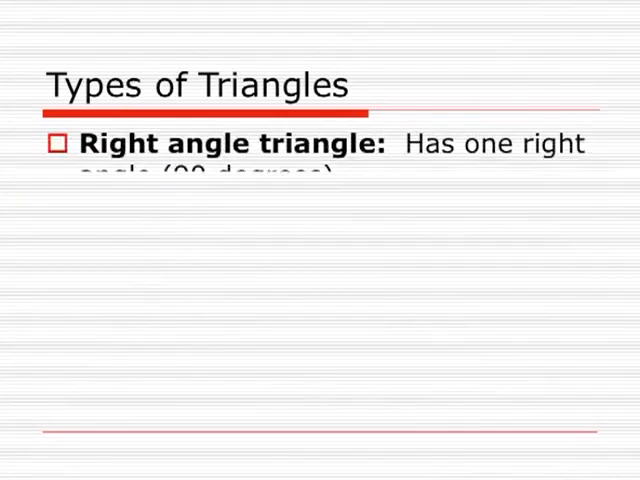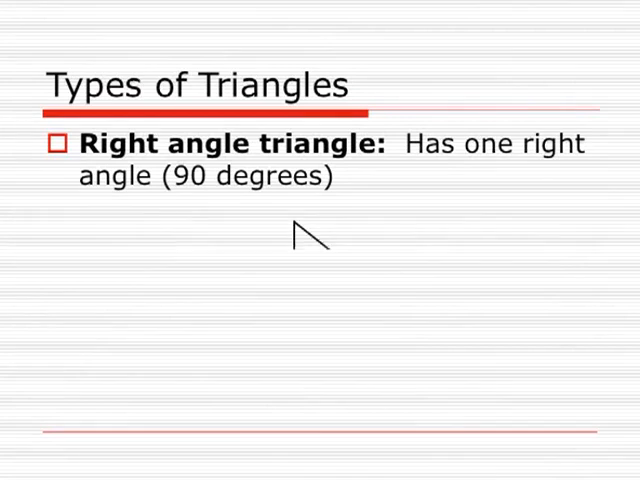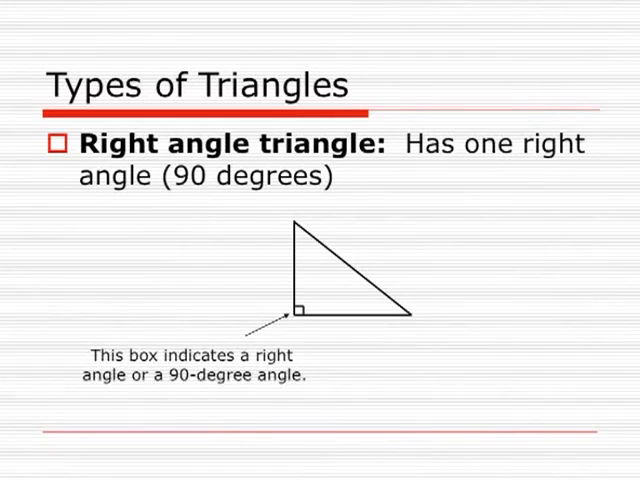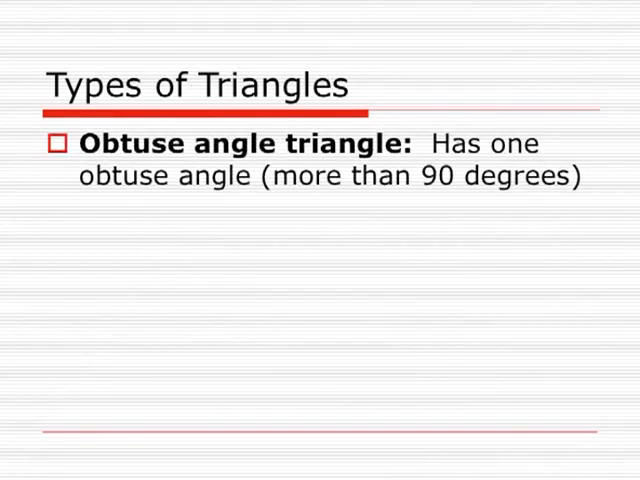The next type of triangle in this sequence is the right triangle. It is a triangle which has one right angle, which means one of the angles is 90 degrees. And the last type of triangle on the basis of the measurement of the angles is the obtuse angled triangle. It is a triangle in which one of the angles is more than 90 degrees. Such a triangle is called an obtuse angled triangle.